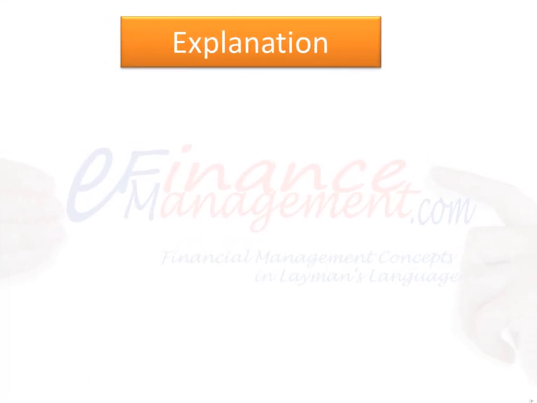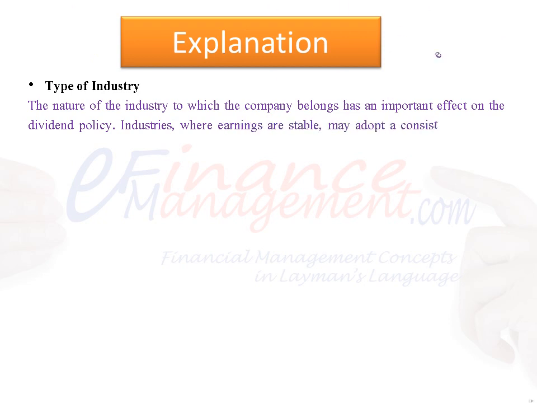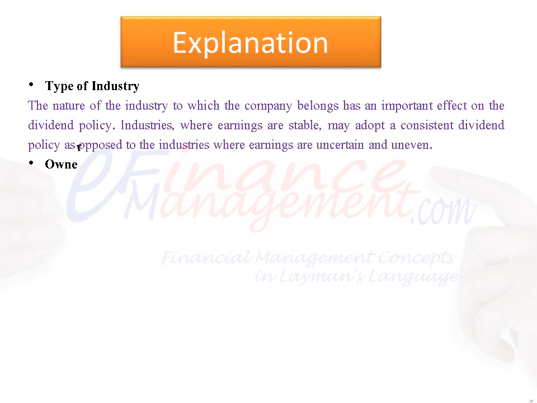The following are the various factors or determinants that impact the dividend policy of a company. Type of industry: the nature of the industry to which the company belongs has an important effect on the dividend policy. Industries where earnings are stable may adopt a consistent dividend policy as opposed to the industries where earnings are uncertain and uneven. Ownership structure: the ownership structure of a company also impacts the policy.